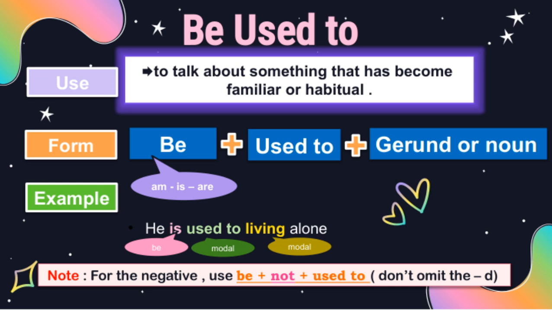When we talk about be used to, it can be followed by a gerund or a noun, and it's used to discuss something that has become familiar or habitual over time. The structure be used to is important because it helps express that a person or thing is accustomed to a situation or activity. This is a very useful way to describe routines or habits, especially in everyday conversations. So the main takeaway here is that be and its forms are essential in expressing states, habits, and familiarity, especially when combined with used to. This helps us communicate changes over time and current comfort levels with various situations.